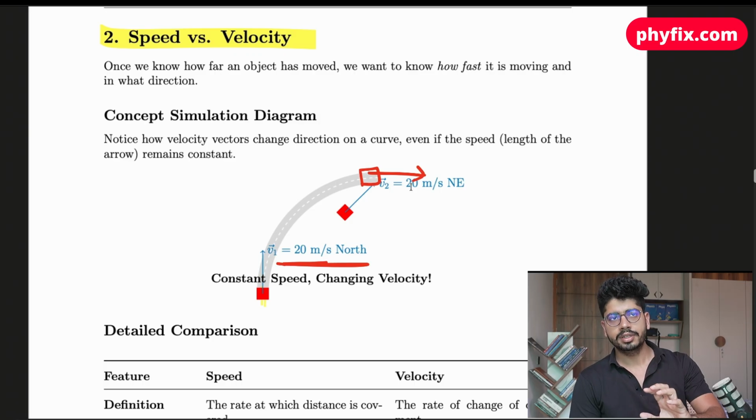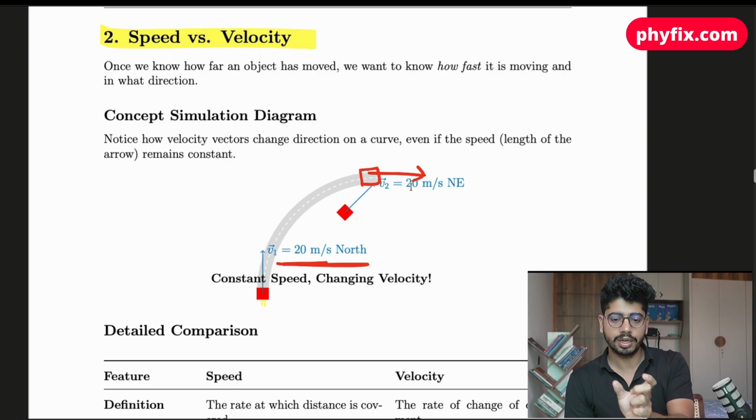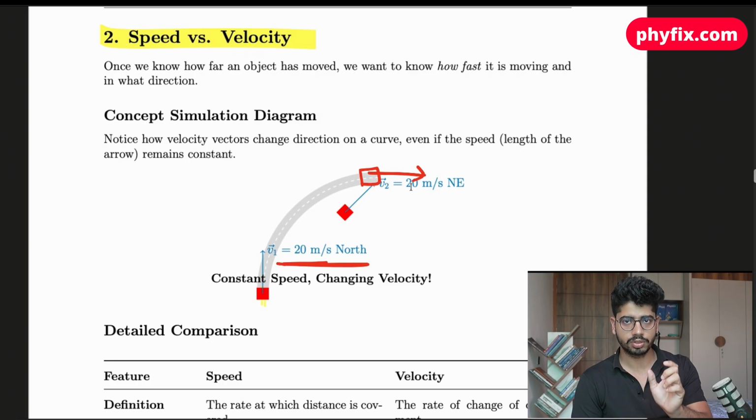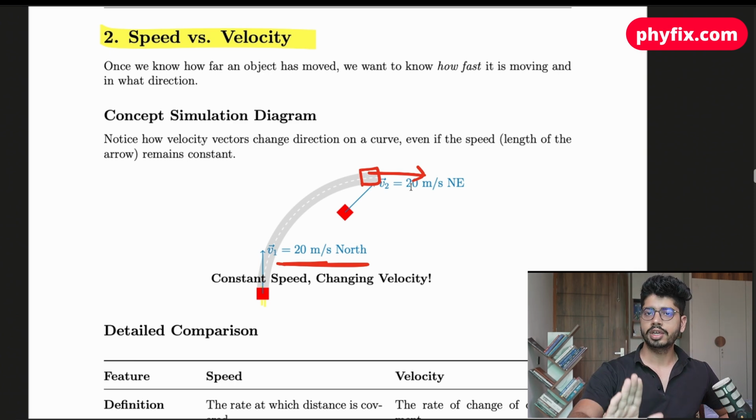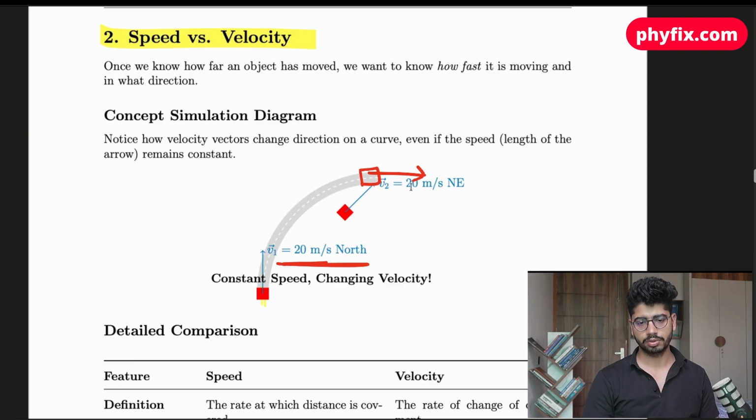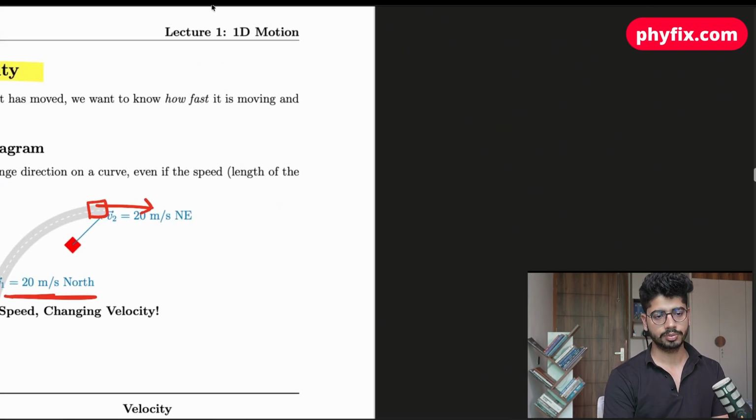Just think of it like this. A vector has magnitude, and you are associating some kind of direction with that also. In speed, you do not require that. Speed is just 20 kilometers per hour, the speed at which it is traveling. The unit you can write as per your convenience.